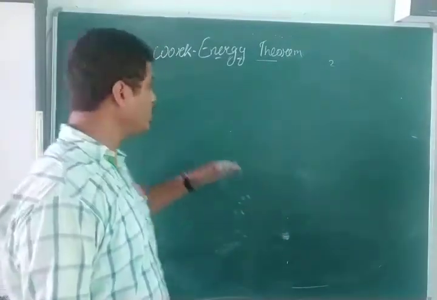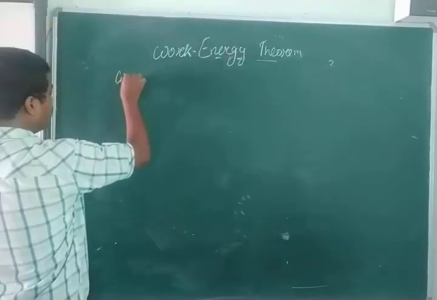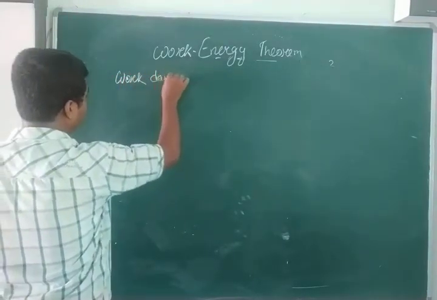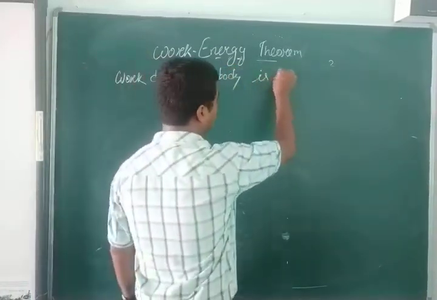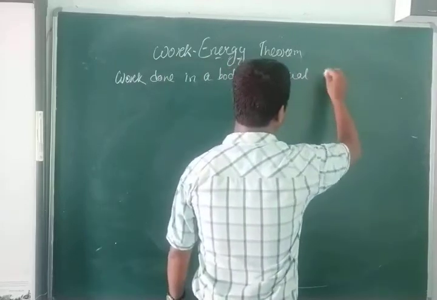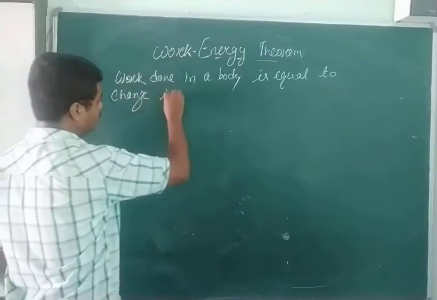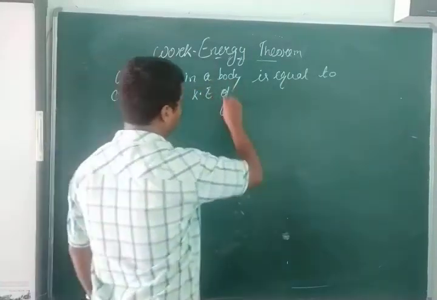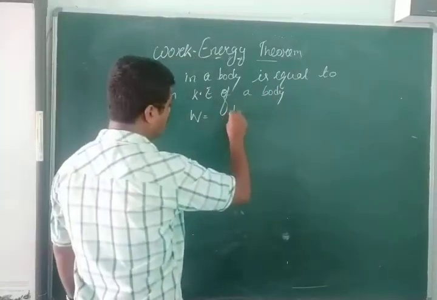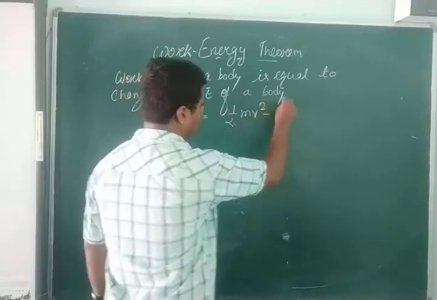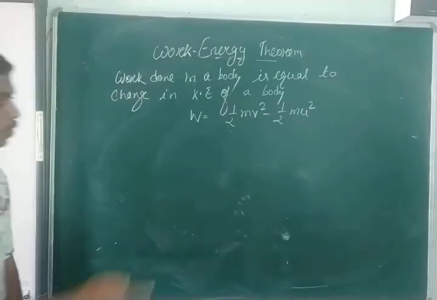Okay, then next we have the next topic. We have the work energy theorem. Now, what does the work energy theorem state? Work done in a body is equal to change in kinetic energy of a body. That means I can write W is equal to half mv square minus half mu square. Okay, this is the formula for the work done.